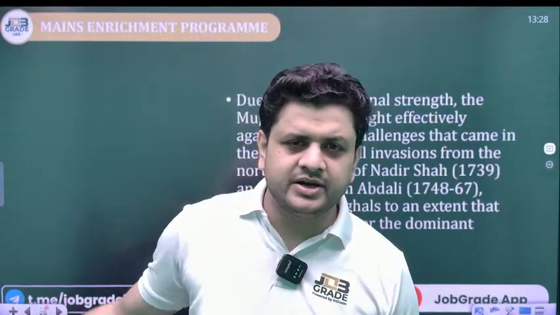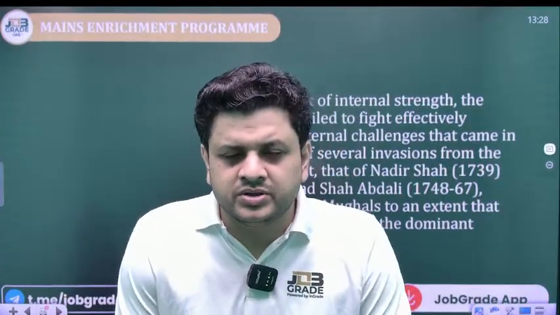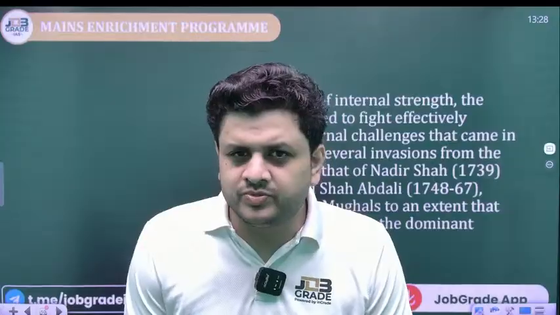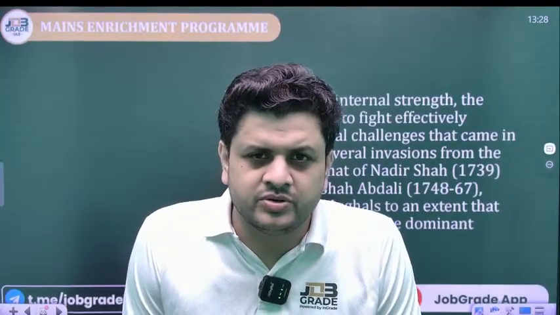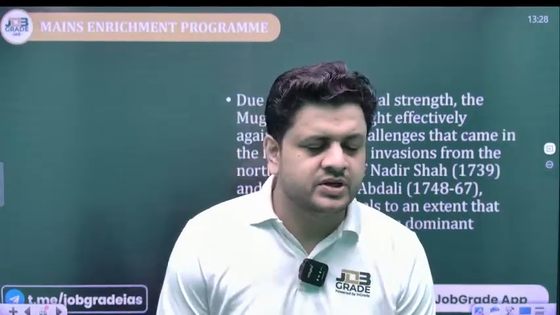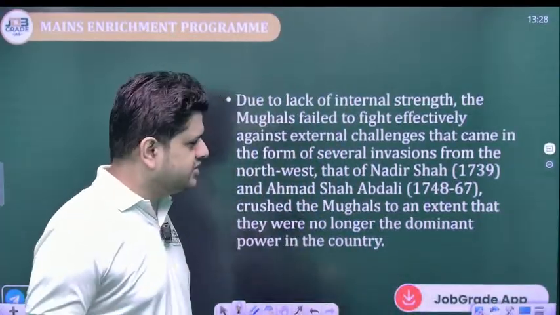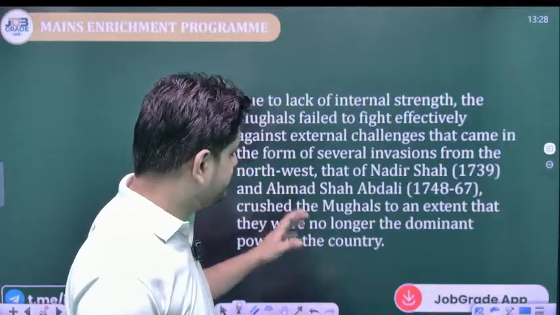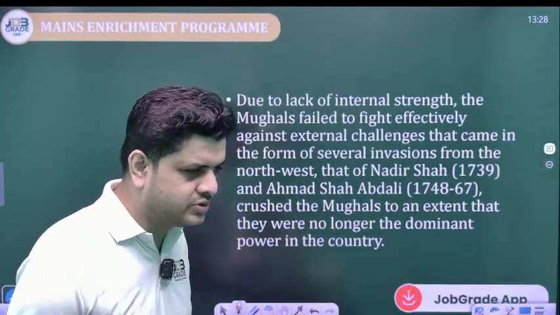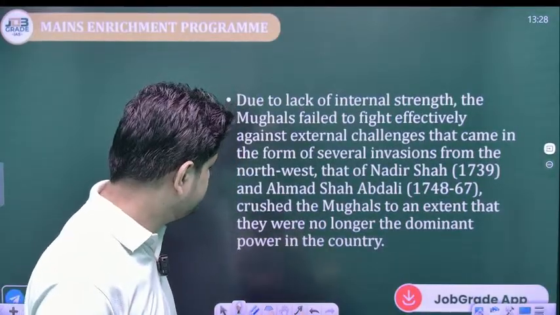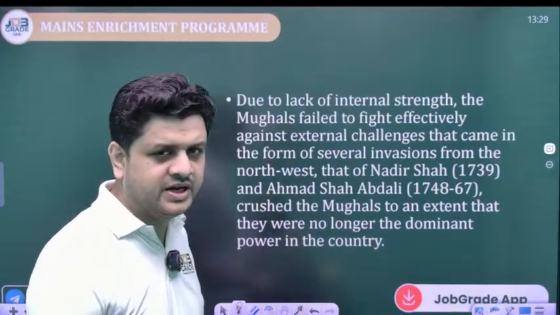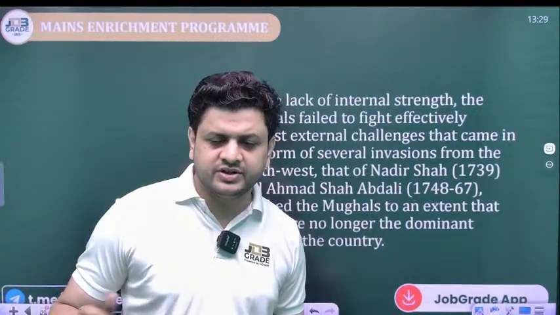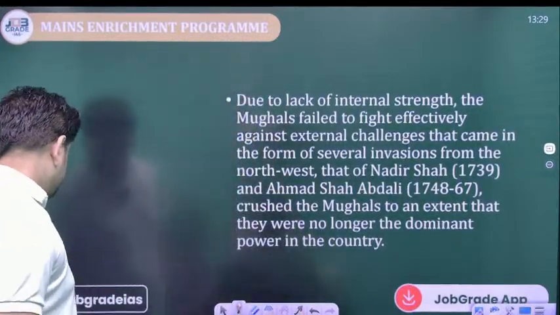His second in command, Ahmad Shah Abdali, was very loyal to him. So Abdali was gifted the Kohinoor by Nadir Shah. Right. So then Abdali continued the campaign after the death of Nadir Shah. He founded the Durrani Empire in Afghanistan, and he crushed the Mughal power as well as defeated the Marathas in the third battle of Panipat.